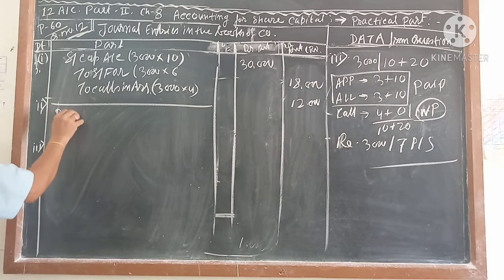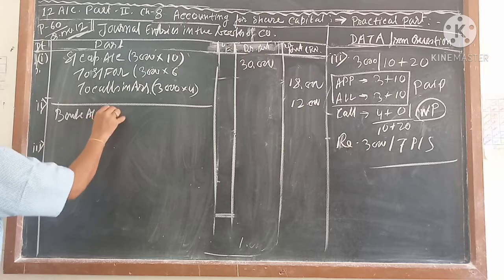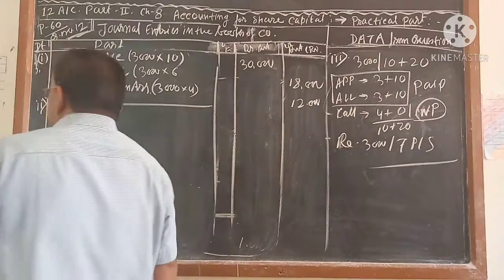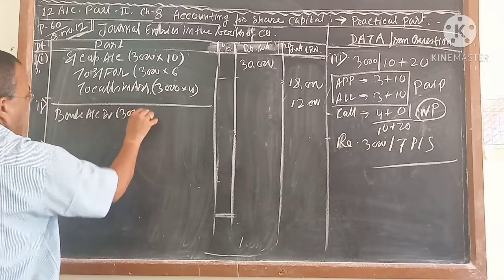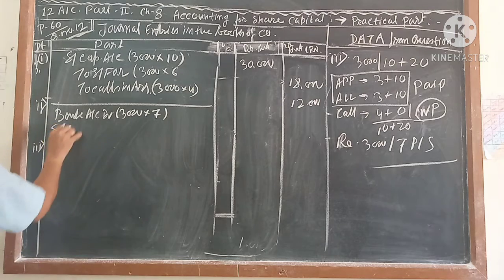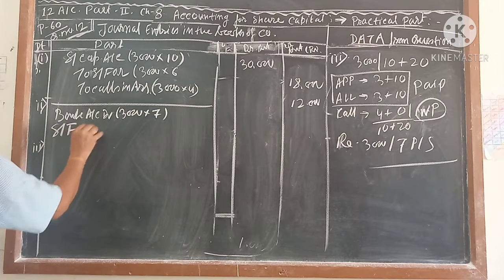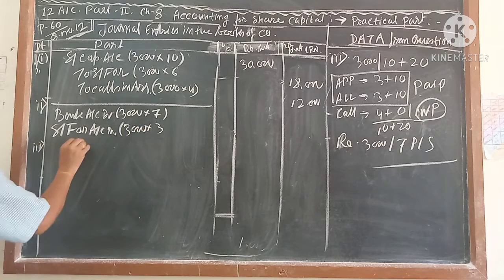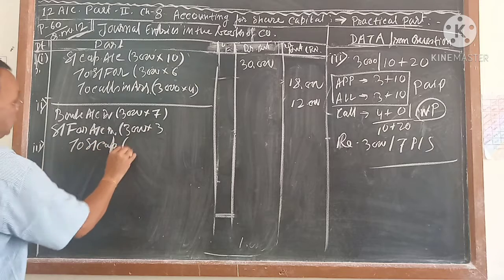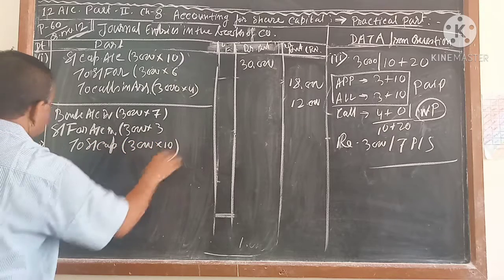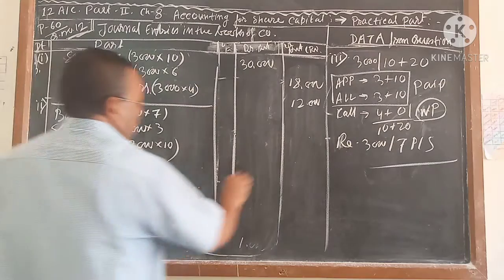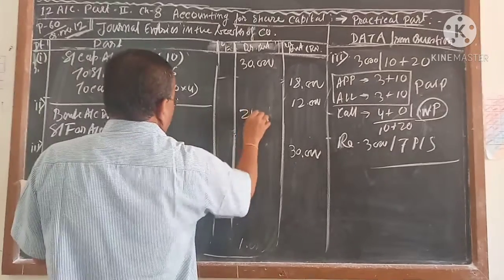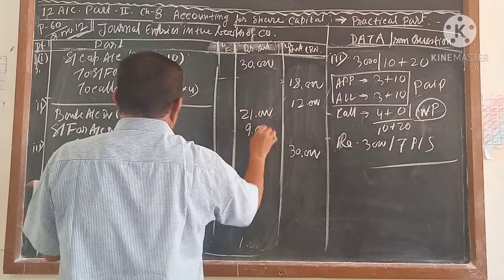Next, bank account debit. Bank account debit, how much? All shares the company is going to reissue. How many shares? 3,000 shares at rupees 7 per share. So we are going to reissue 3,000 into 7. And share forfeiture account debit. Share forfeiture account debit, that is 3,000 into 3, to share capital. Share capital always 3,000 into 10 because the company is going to reissue all the shares. So it will come here 30,000. And if it is 30, then this will be 21 and this is 9.